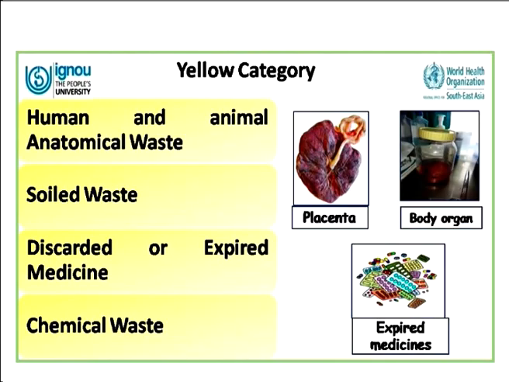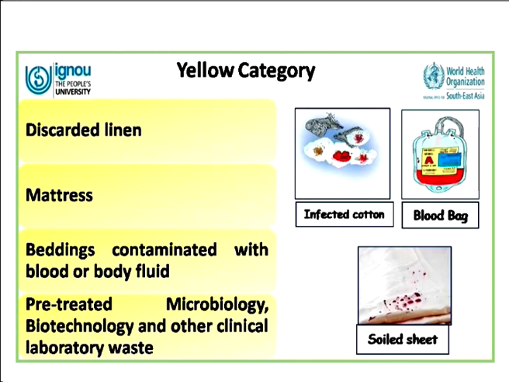Then we have got discarded or expired medicines. This is another category which comes in the yellow waste bin. We have got the chemical wastes, as we learnt about the types of chemicals which are also used. We have got the discarded linen, the discarded mattress, and the beddings contaminated with blood or body fluids, and also pre-treated microbiology, biotechnology or other clinical laboratory waste that is included in this category. For example, we have the culture plates, we have got these stocks, and all these things have to be put into the yellow category waste.